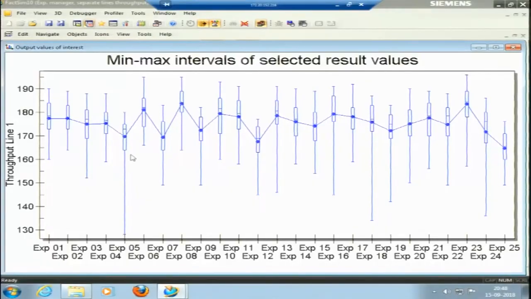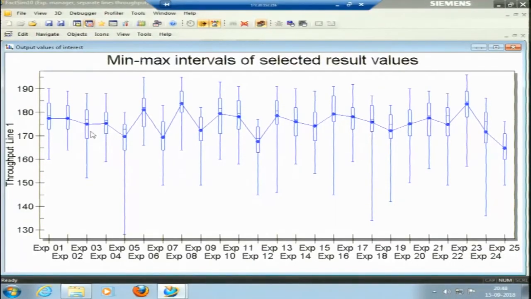For instance, in experiment number 5 you can see the whisker falling down. It all depends upon the random numbers. The times were kept constant, but the seeds were all different. So, depending upon different seeds for these experiments, the observations were very different, and these different box plots are obtained.